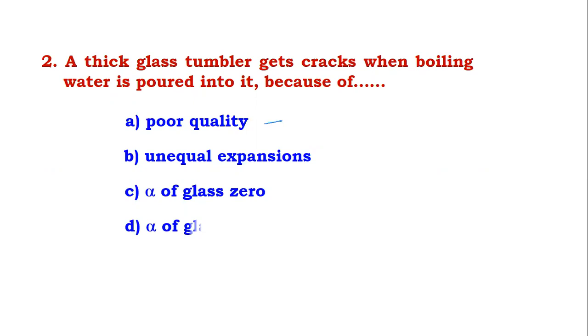It is not because of poor quality, and it is not because alpha for glass is 0. It is because the glass has unequal expansion. When we heat the glass, it has unequal expansion, and because of that it cracks.